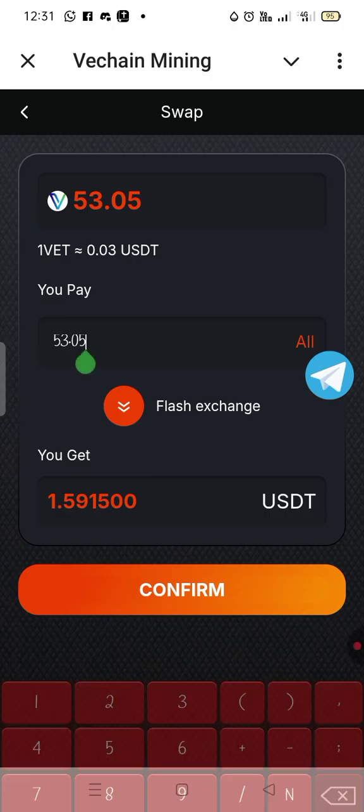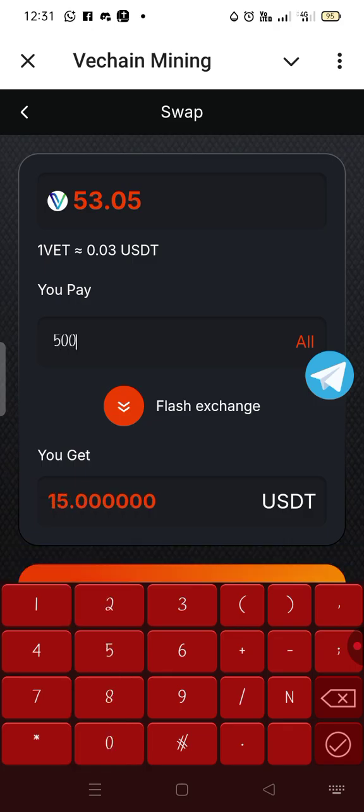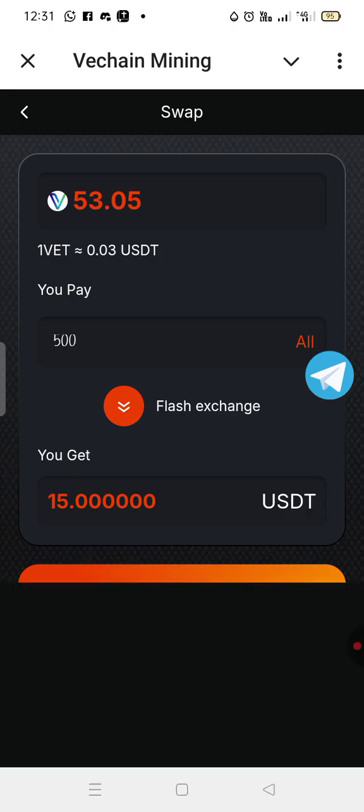And so let us see. If you are the first among the rankings, you can see the conversion can only be done when you have a minimum of 50 VET coin. You can see right here. So for example, let's say you have 500 VET coin. That is 15 USDT. Imagine, for free. So guys, that is it. That is how you swap it.